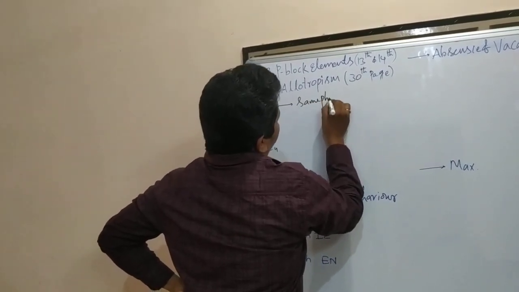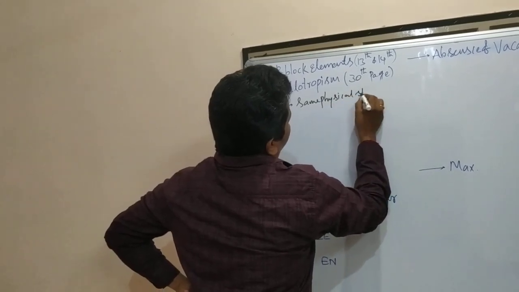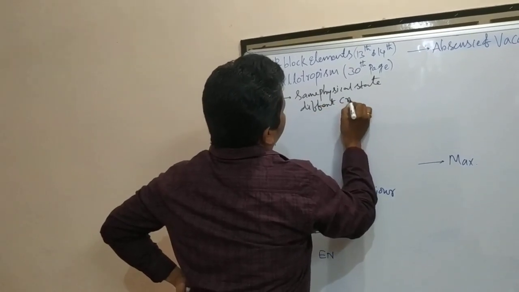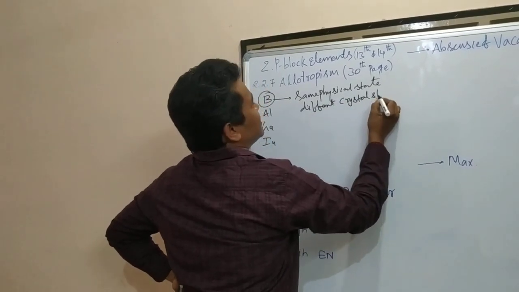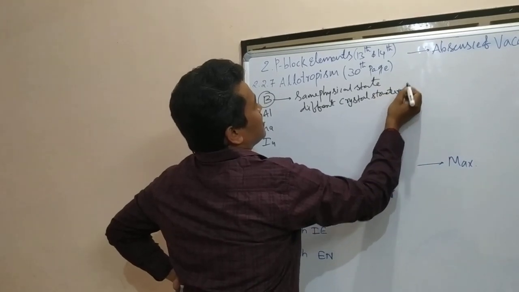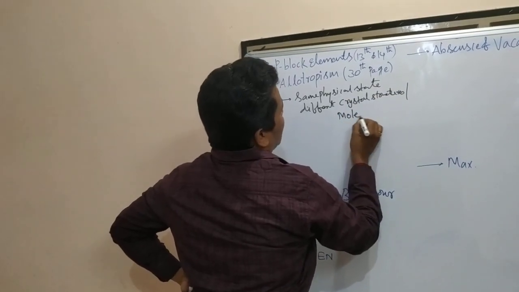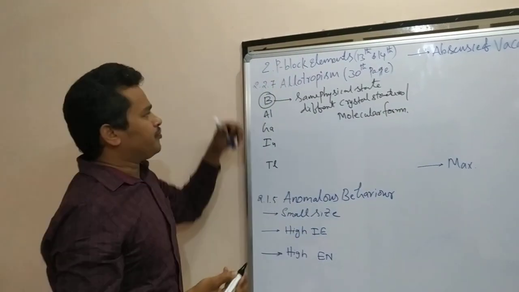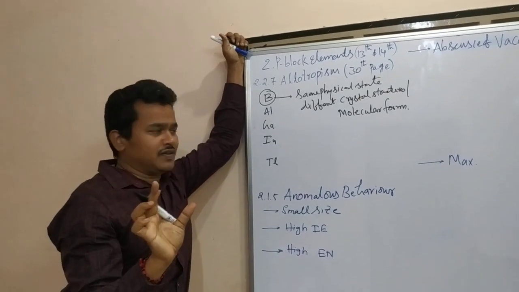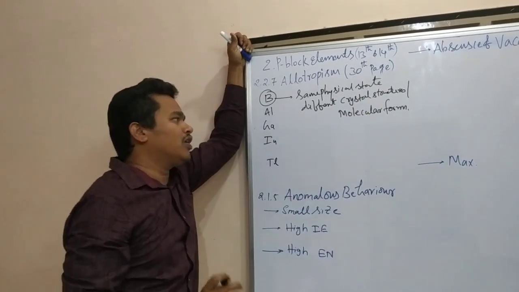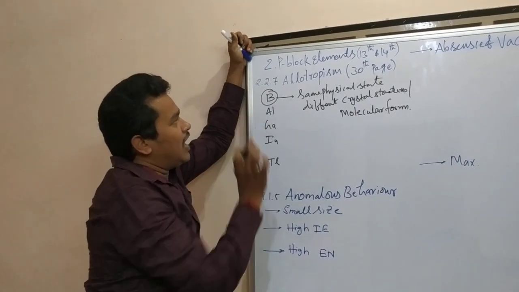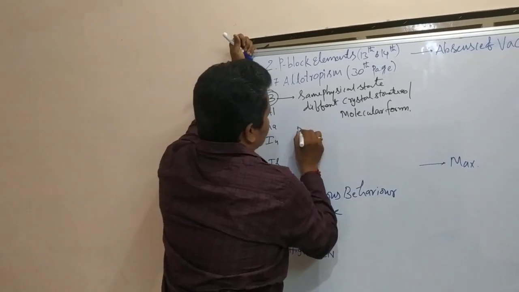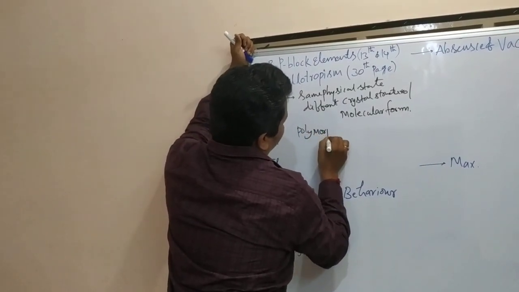In the same physical state, different crystal structures, otherwise different molecular forms, are going to exist. This is called allotropy, otherwise allotropism, and it is also called polymorphism.